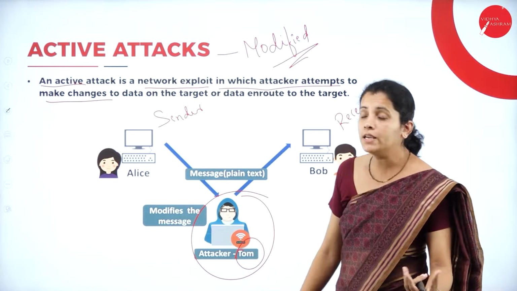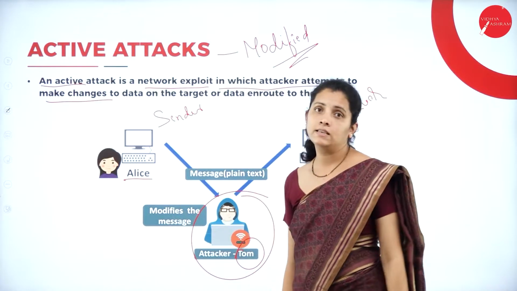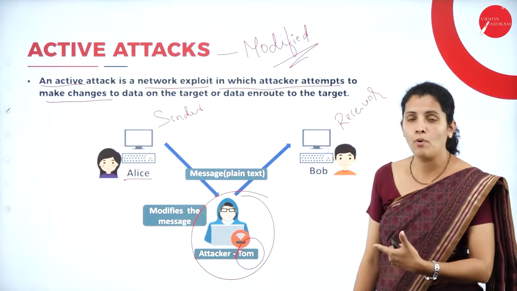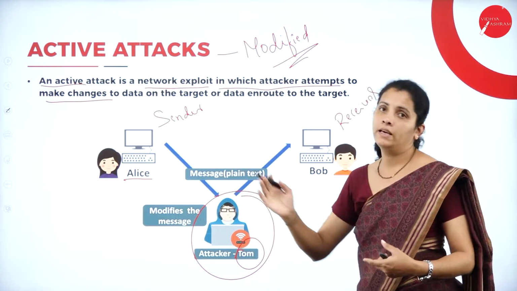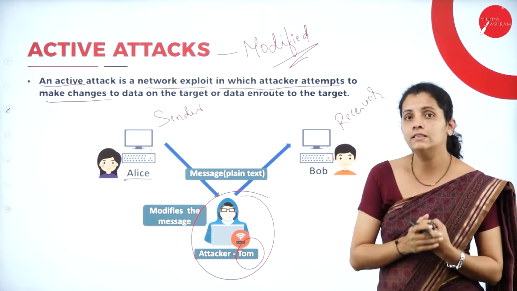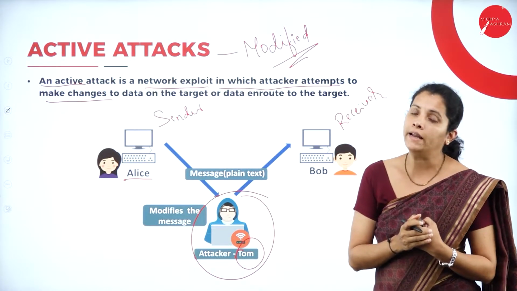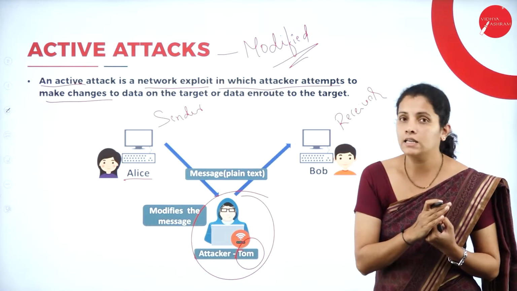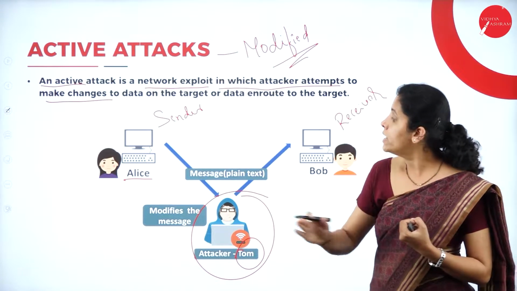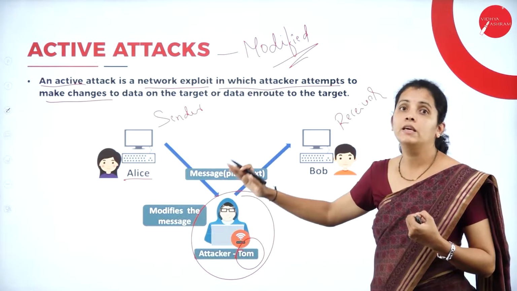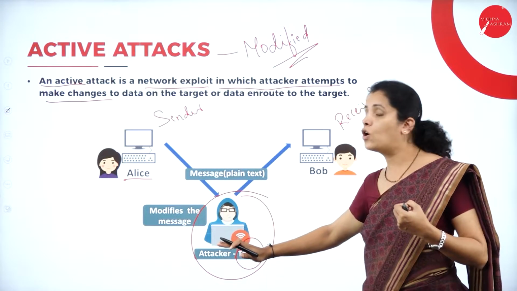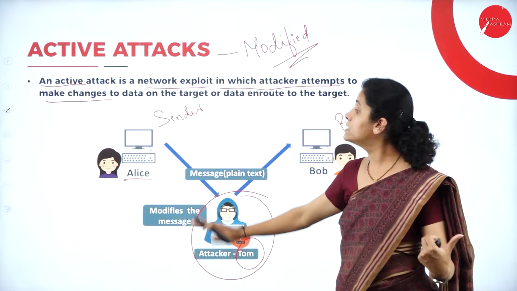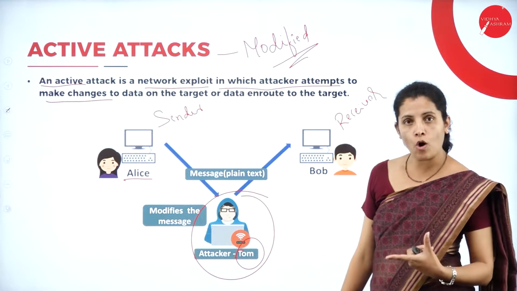So initially, what is the job of Alice? Here Alice is going to send some mail to Bob, and whatever mail she is going to send, that is in the form of plain text, and she is going to use the untrusted network. So in the middle, I'm going to have the hacker called Tom. He is going to receive the message which is sent from Alice to Bob.